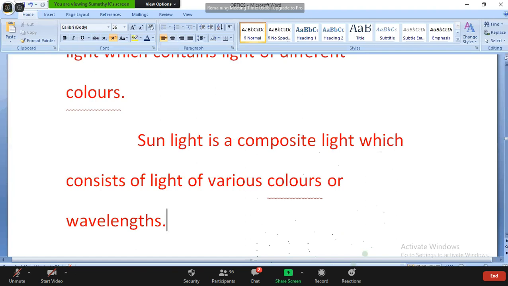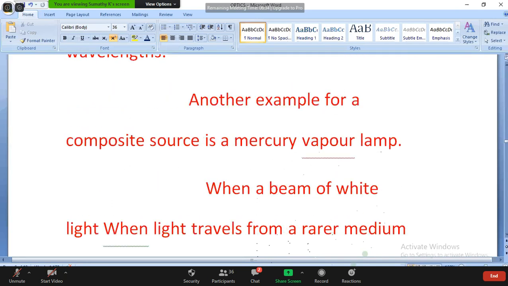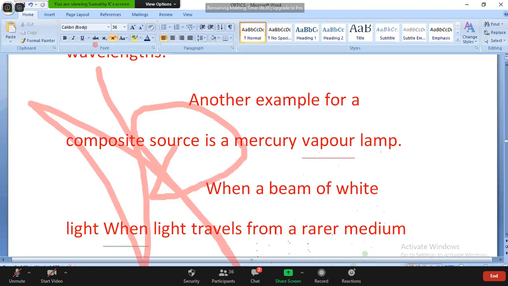Various colors or wavelengths. Already we know that the sun ray is dispersed into the 7 colors, which is called the spectrum, going from violet to red, from lower wavelength to the higher wavelength. This is called the composite light. Another example of a composite source is the mercury vapor lamp, which also gives various colors of rays.